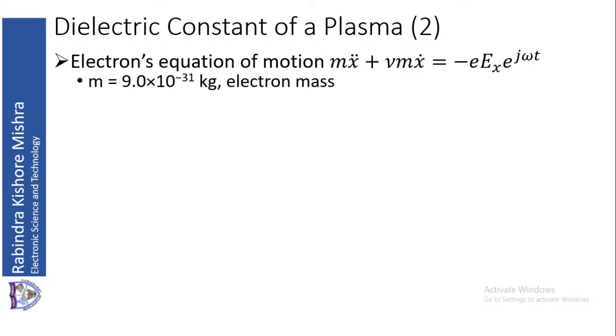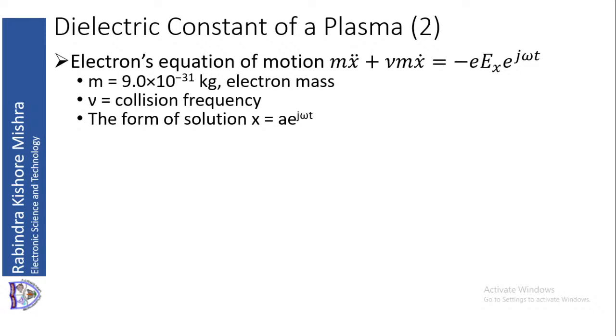Now in this, the mass of the electron m is equal to 9 into 10 to the power minus 31 kg. That is the electron mass. Then nu is called the collision frequency. Collision frequency is how frequently one electron is colliding with any other electron. That is the average of that. So that gives you the collision frequency. Now for this type of differential equation, the solution for x will be of the form a e to the power j omega t, exponential j omega t. That is the solution of x.